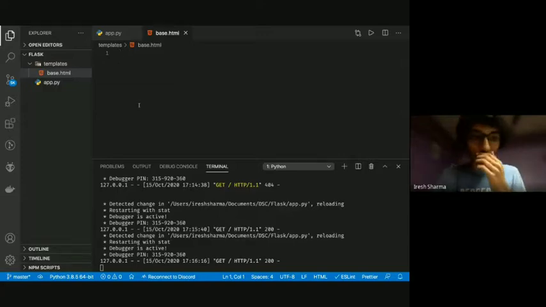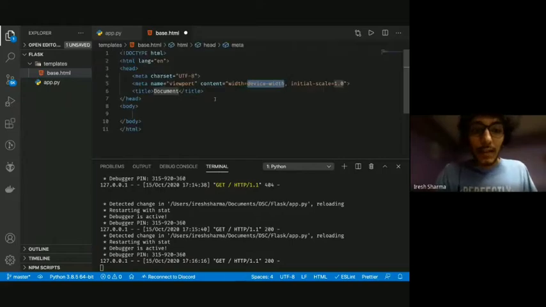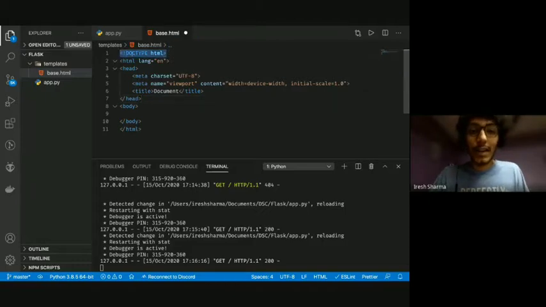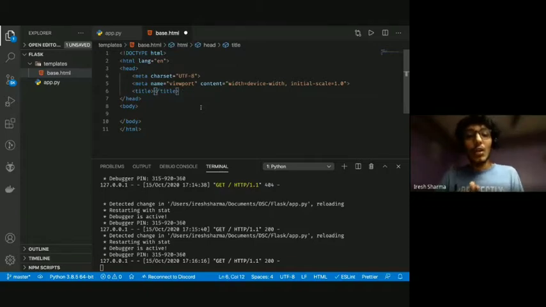In base.html, we're going to define the basic HTML file. This is what an HTML file looks like. It's an HTML5 file. We know that it's an HTML file because it has doctype html. The problem now is you can obviously use this, but we don't want this. We want some way to manipulate this HTML using our Flask application, right?